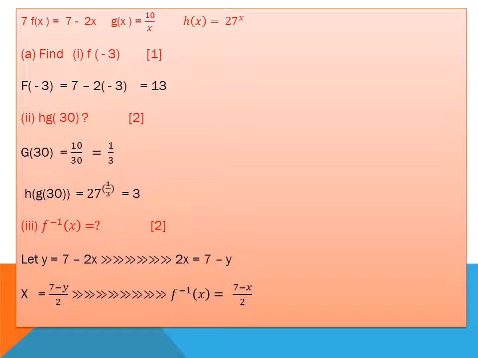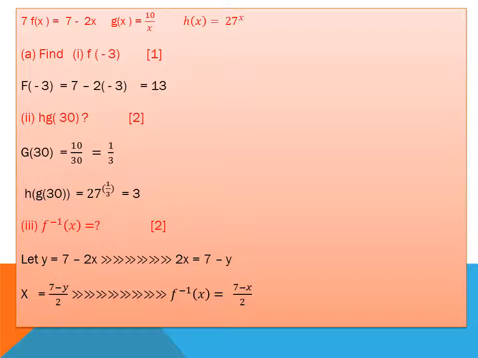h of g of 30. First I find the g of 30. I put the value of 30 in place of x. I find that g of 30 is equal to 1 by 3. Then h of g of 30. Then I replace the value of g of 30 in place of x in the function h of x. So 27 power 1 by 3, by using calculator I find that it is 3.